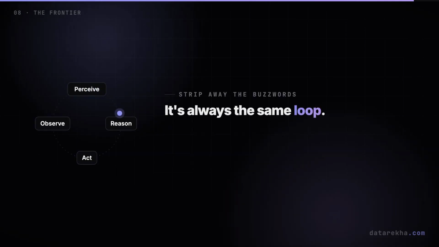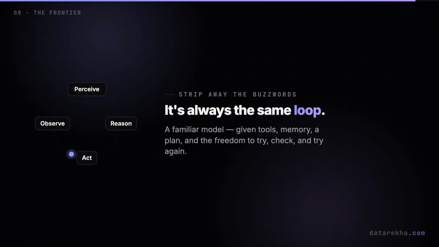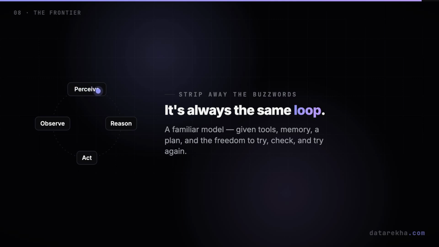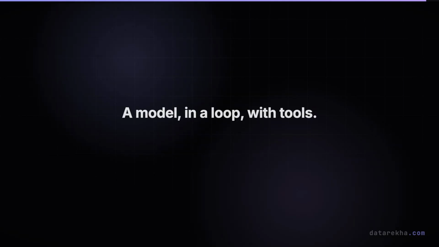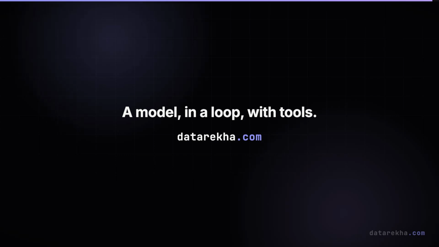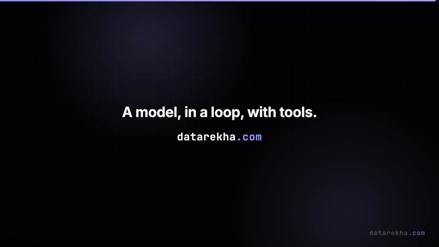But strip away the buzzwords, and it is always the same loop you now understand. Perceive, reason, act, observe. A familiar model, given tools, memory, a plan, and the freedom to try, check, and try again. So the next time an AI doesn't just answer you, but actually goes and does the thing, you'll know exactly what's happening. A familiar model, wrapped in a loop, reaching out into the world one careful step at a time.